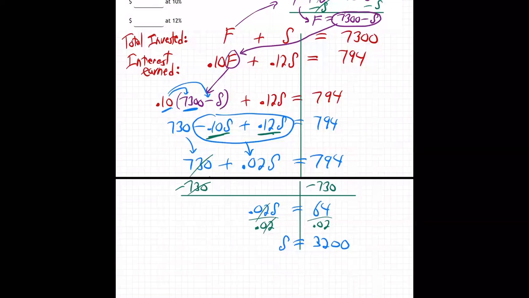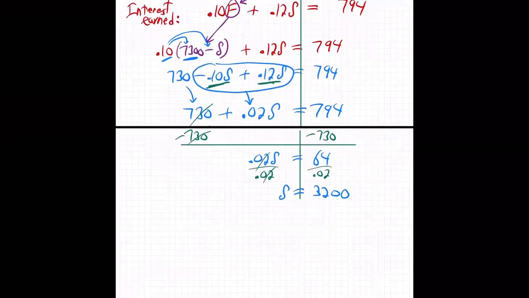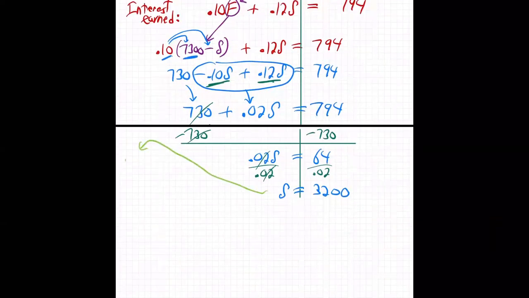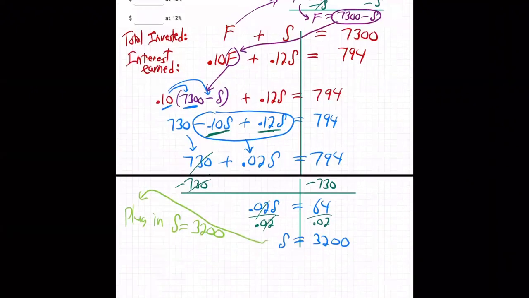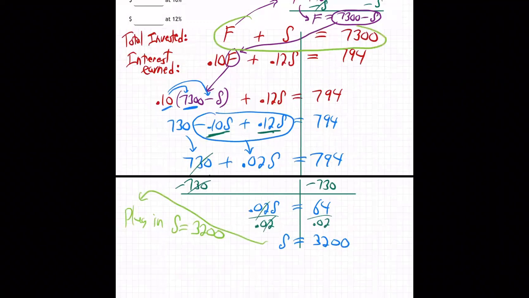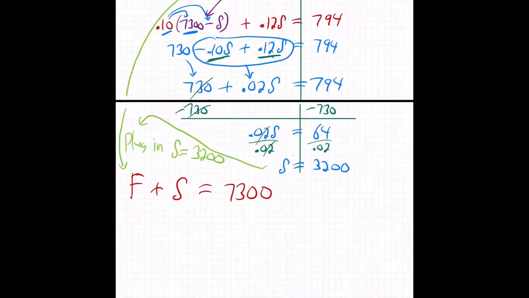Now what do? You know what to do. Now we grab that and we plug it in anywhere we want. So let me bring it over here. And we're going to plug in S equals 3,200. Where are we going to plug in? I'm going to grab the first equation. Looks like the easiest one. Bring it on down. And that one's F plus S equals 7,300.